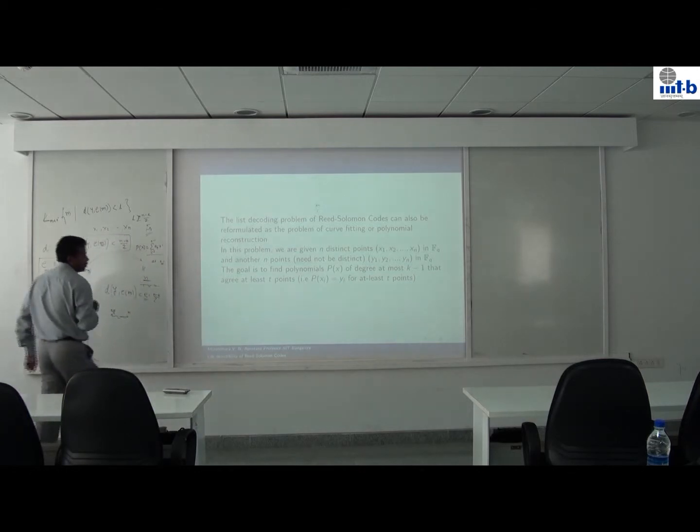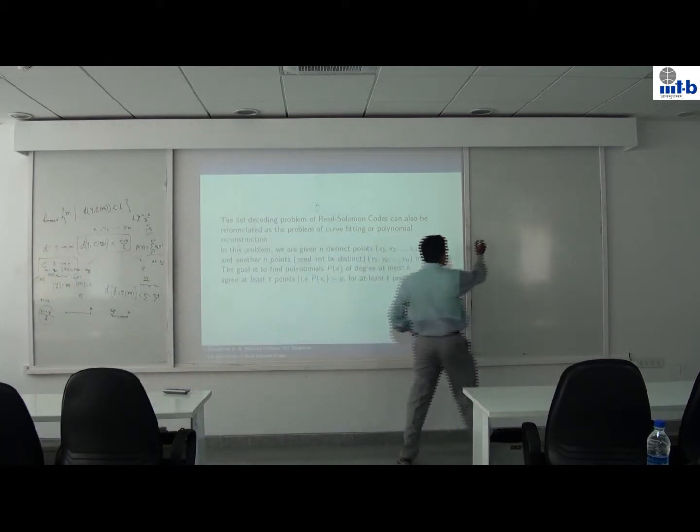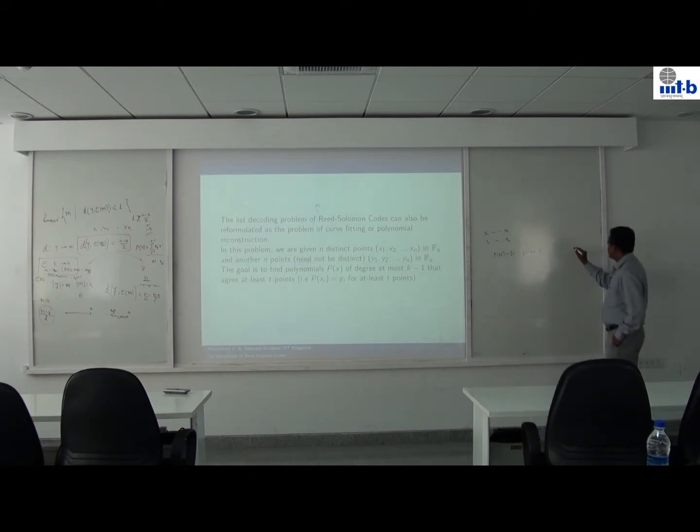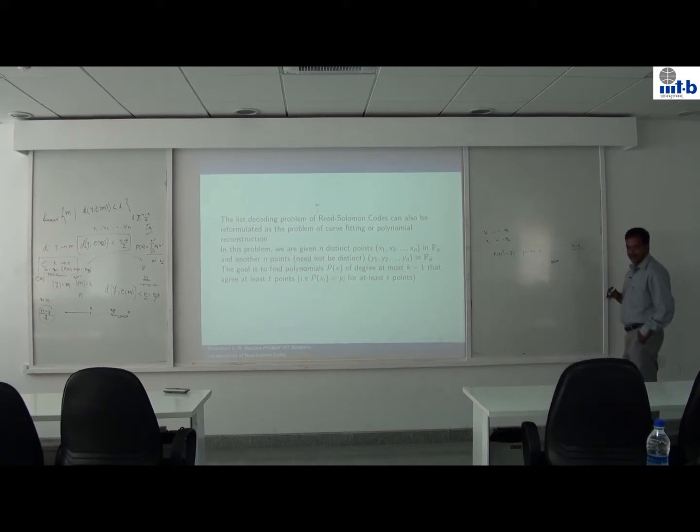I am given x1, x2, ..., xn and y1, y2, ..., yn. I want to find polynomials p such that p of xi is equal to yi for at least t points. In other words, of the points that I received, I can have n minus t errors. The polynomial has to agree at t points, so n minus t is the number of errors that I make.